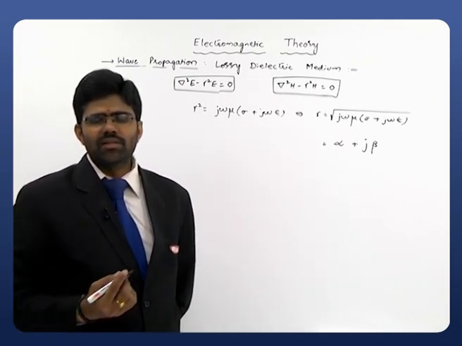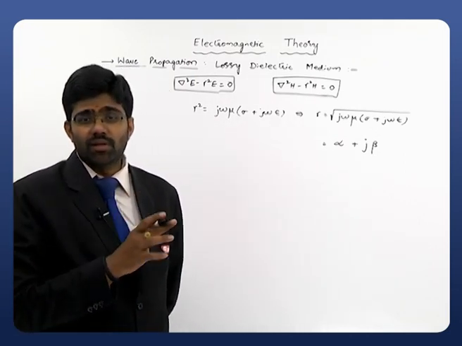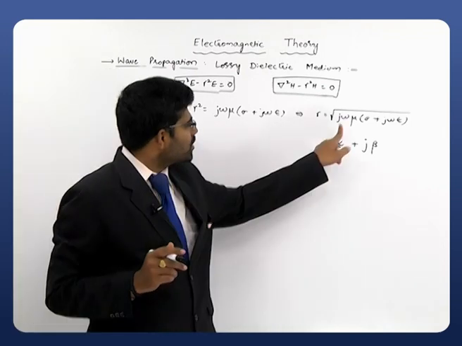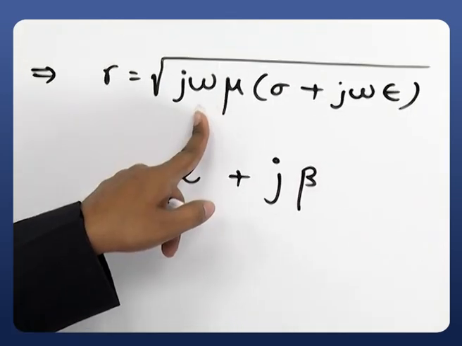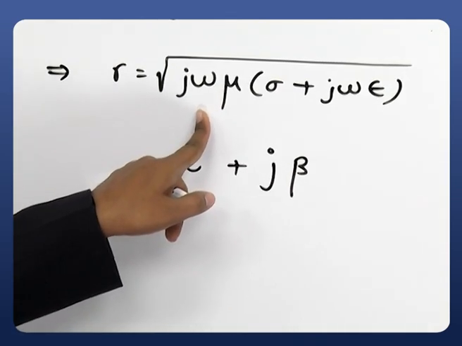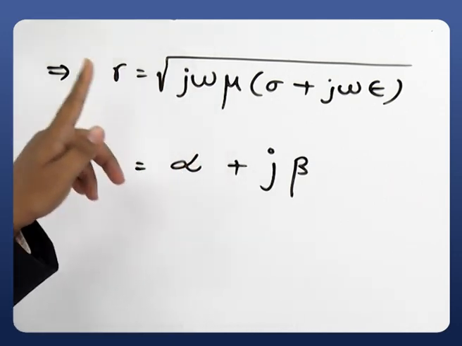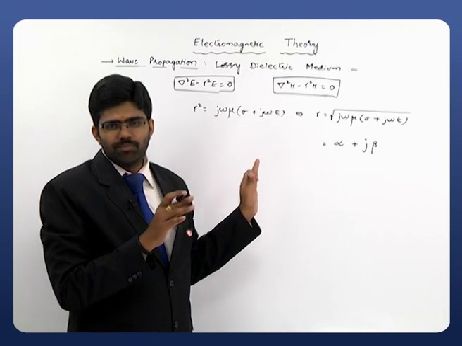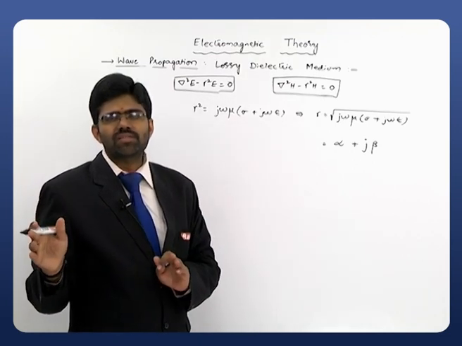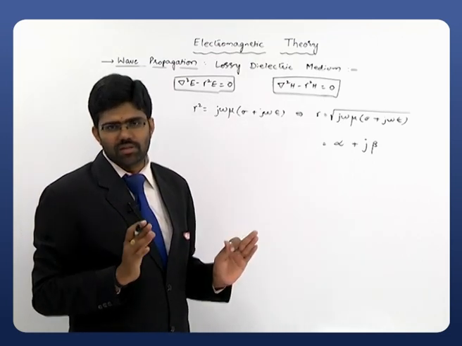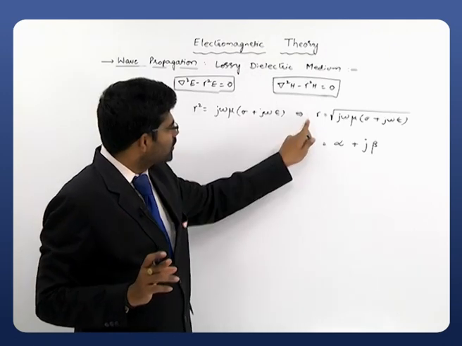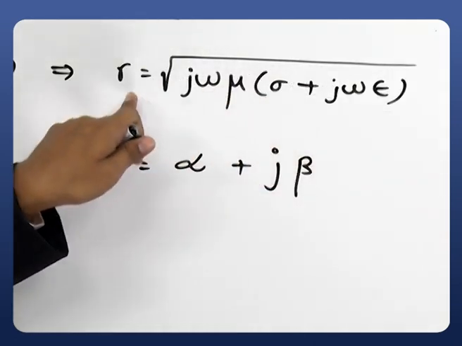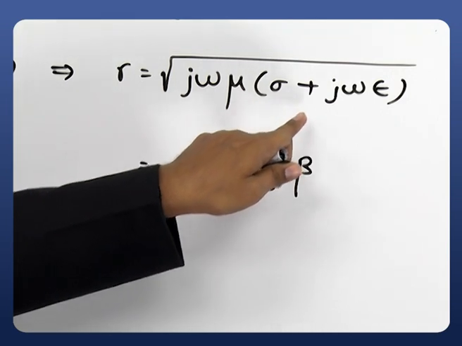So always remember, this gamma is a propagation constant for this particular medium, and if you remember this equation, it will be utilized for another topic also, like transmission lines. In the transmission lines also we have a similar type of equation, but the quantities may vary. There we will consider the transmission line parameters, here we are considering the medium parameters, nothing more than that, right? So just remember this basic equation, that gamma is equal to the square root of j omega mu times (sigma plus j omega epsilon).